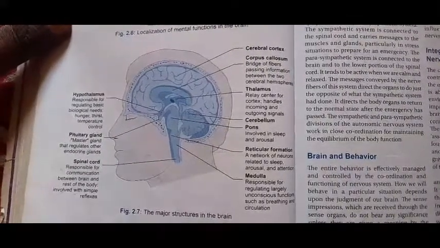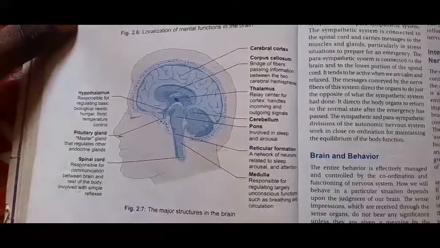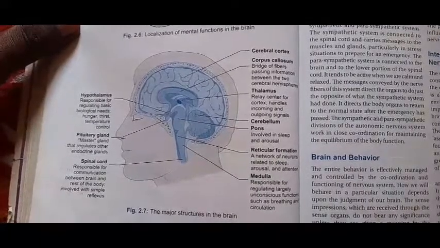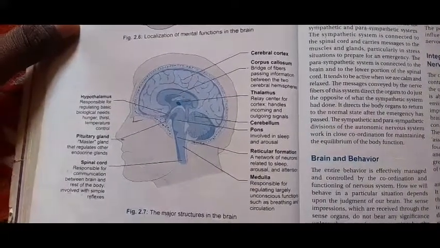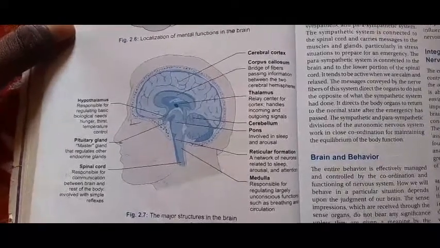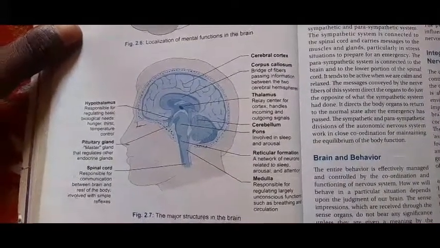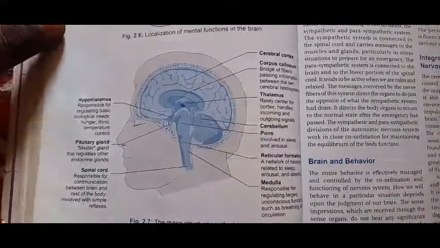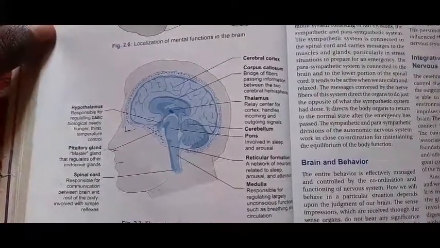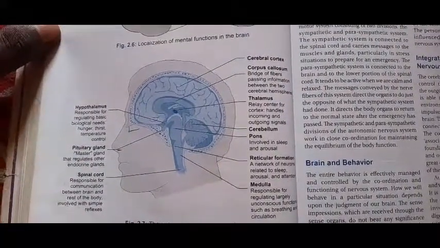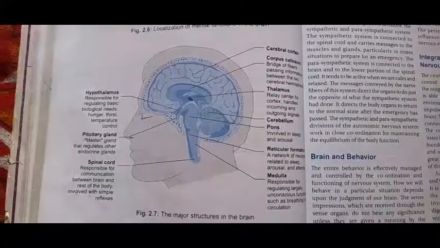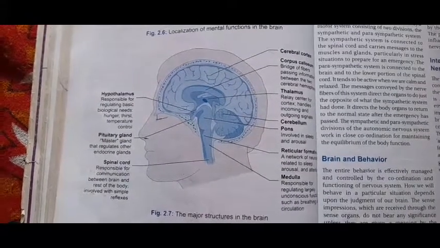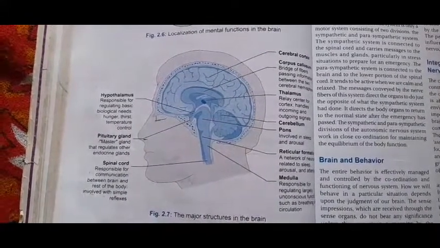Next is the reticular formation. The reticular formation is a network of the nervous system related to sleep, arousal and attention. These all are the work of the reticular formation. Next is the medulla, responsible for regulating largely unconscious functions such as breathing and circulation. These all are controlled by the medulla oblongata. So these are the parts of our body that have different work, so that they are controlled by themselves.